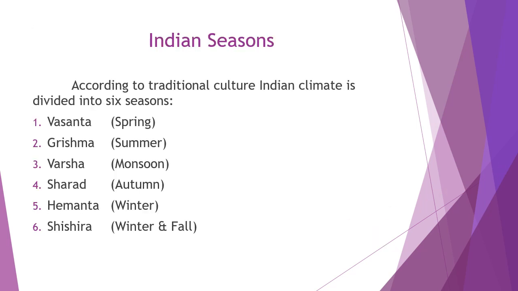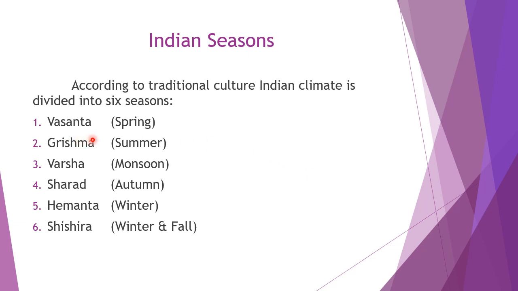And you see here, Indian seasons. Already I taught you India basically has 3 seasons: summer, winter and rainy. But according to the traditional culture, the Indian climate is divided into 6 seasons. Maybe you have already studied these in the Telugu classes. Vasantam, Grishmam, Varsham, Sharad Ratu, Hemanta Ratu, these are as per our seasonal culture.